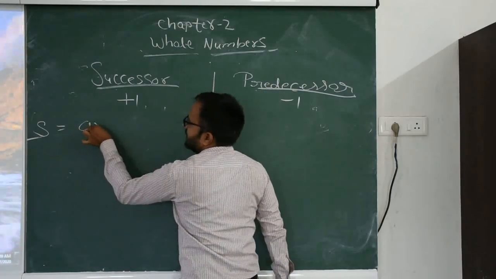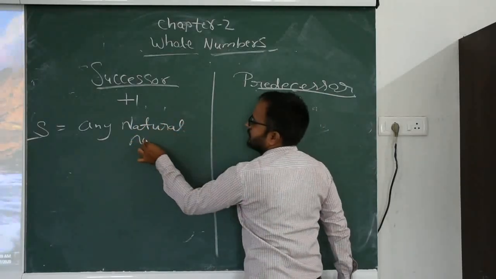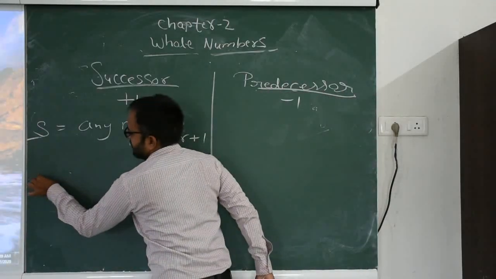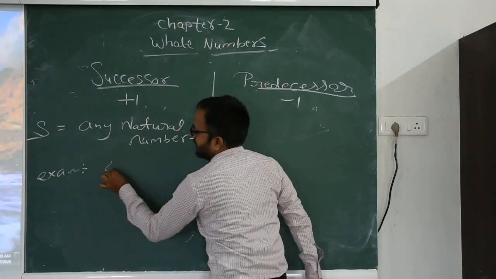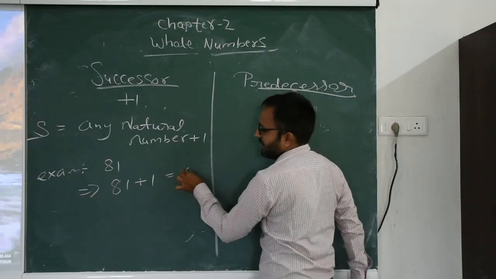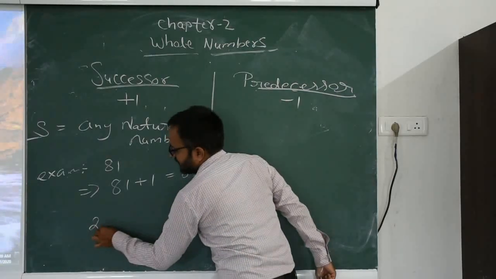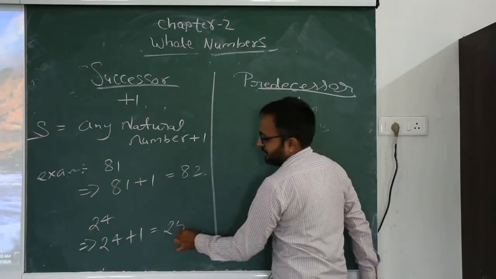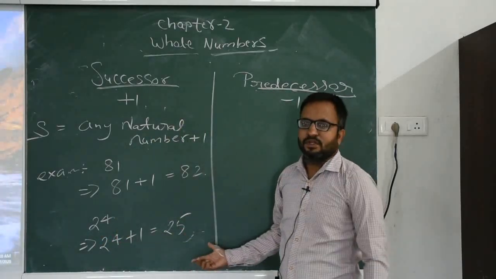Successor equals any natural number plus 1. For example, if you find the successor of 81, that means 81 plus 1 equals 82. 82 is the successor of 81. Let's take another example, 24. So 24 plus 1 equals 25. So 25 is the successor of 24. This is the successor theory.